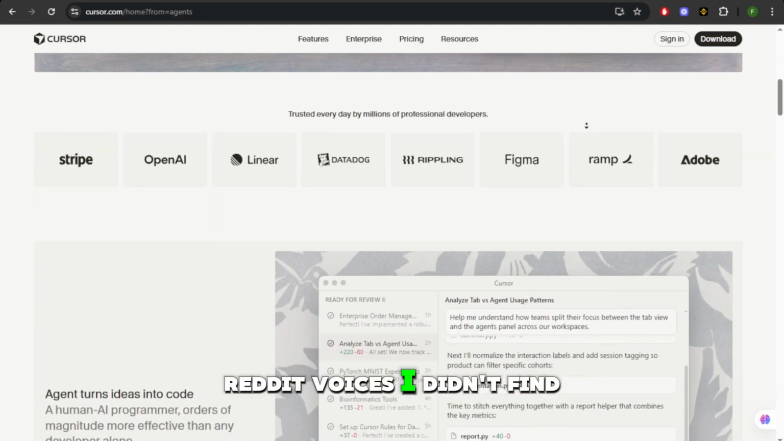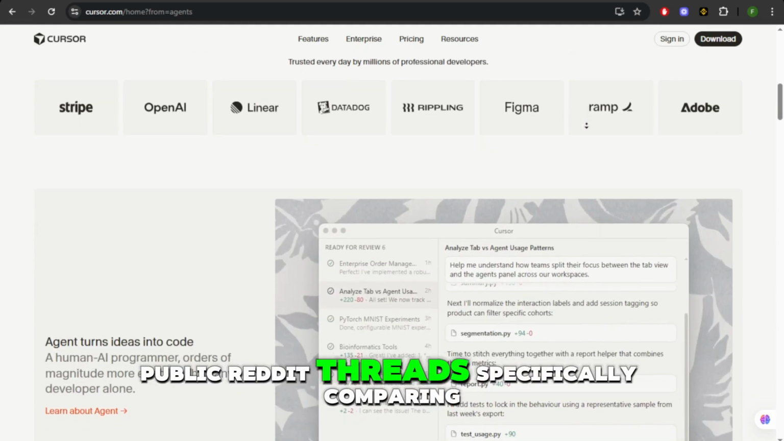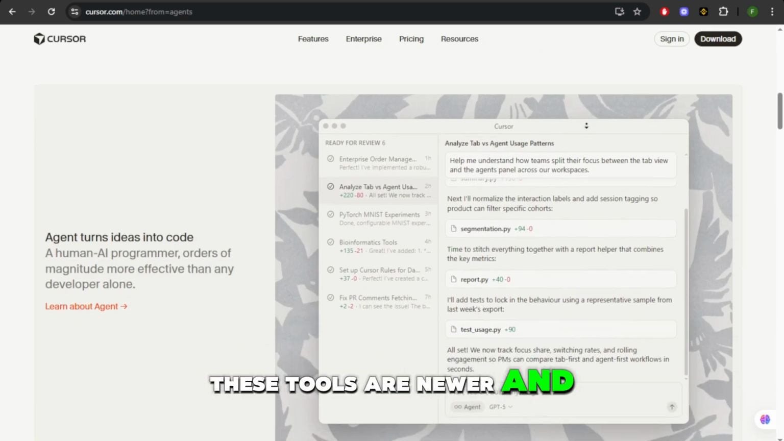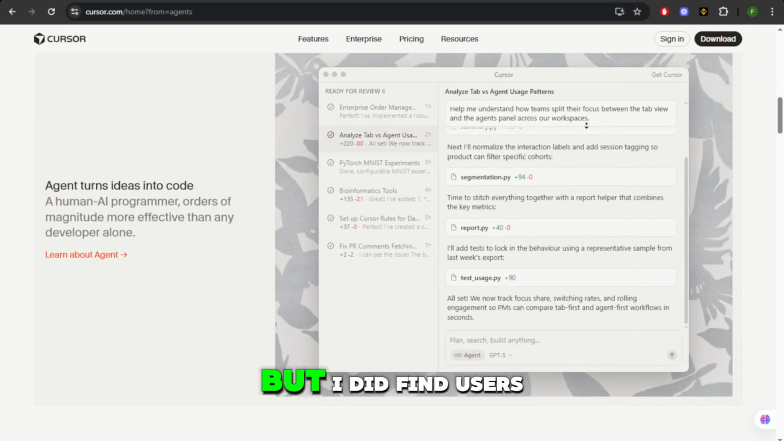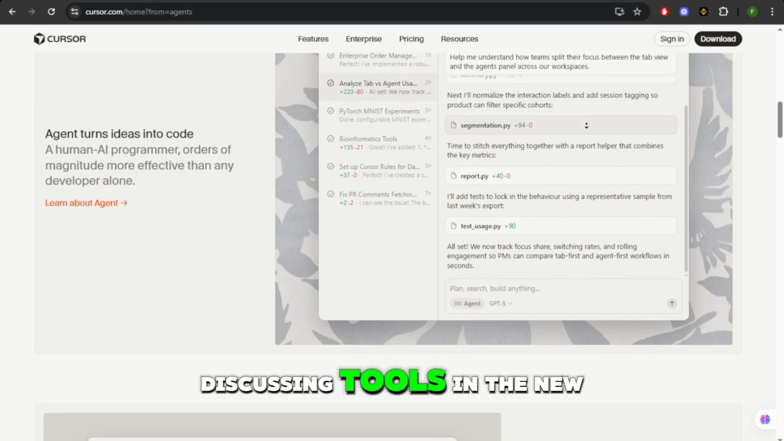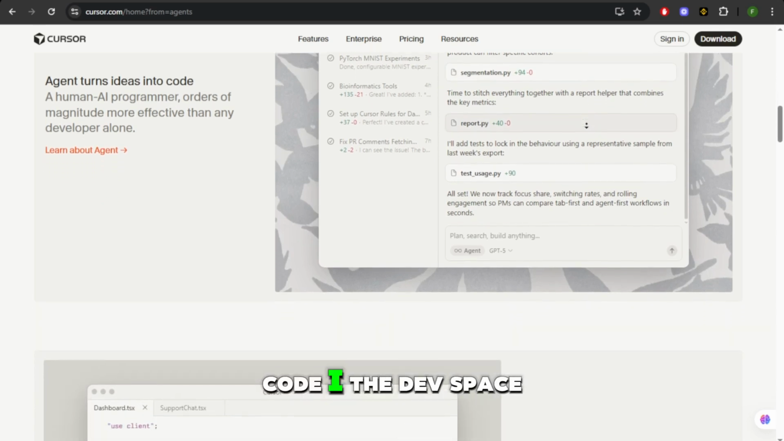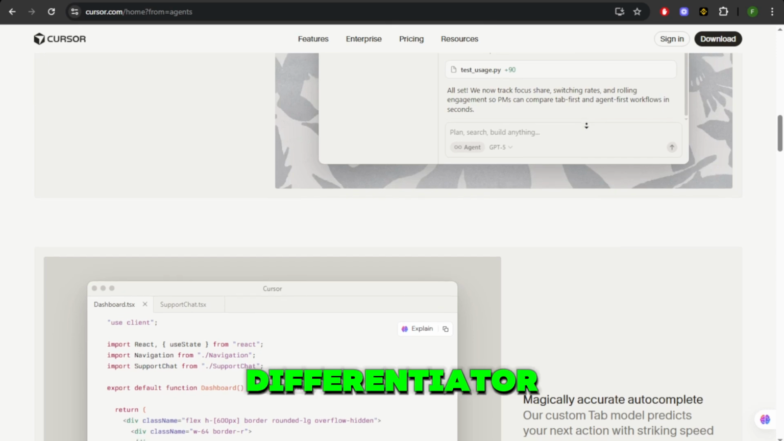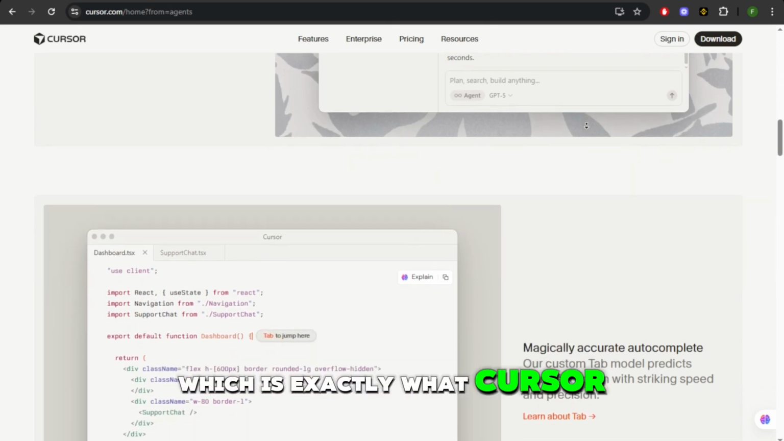Reddit voices. I didn't find strong public Reddit threads specifically comparing Void AI or Cursor yet. These tools are newer and less widely discussed, but I did find users discussing tools in the no-code AI dev space praising integration with familiar environments like VS Code as a differentiator, which is exactly what Cursor leverages.